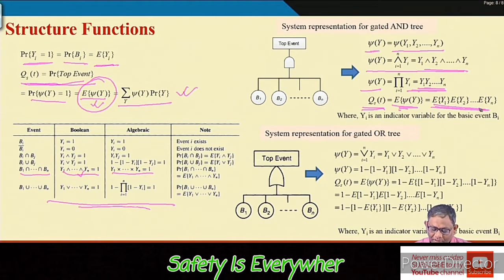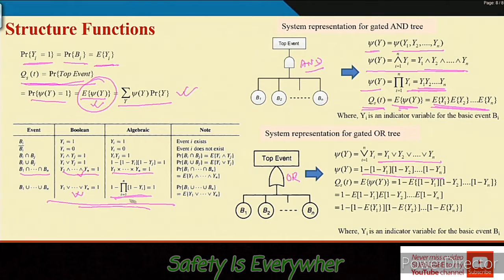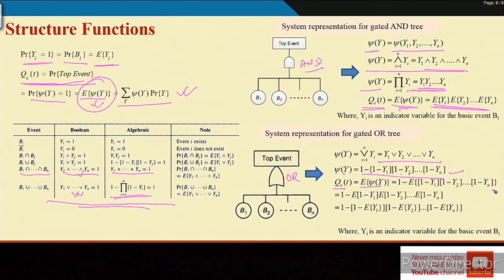Okay. Now, this one was an AND gate. If the gate is an OR gate, what will happen? This is the Boolean form. You first write in the Boolean form, and then the algebraic form is this: 1 minus the product, i equal to 1 to n, of (1 minus yi), that is, 1 minus y1, 1 minus y2, up to 1 minus yn. Then QST will be the expected value of the entire term, and the expected value of 1 is 1.